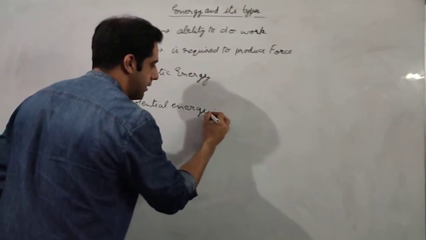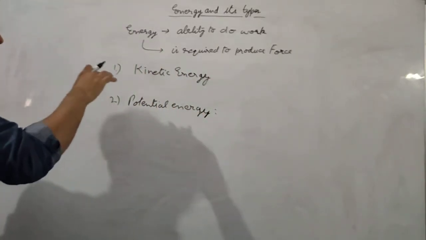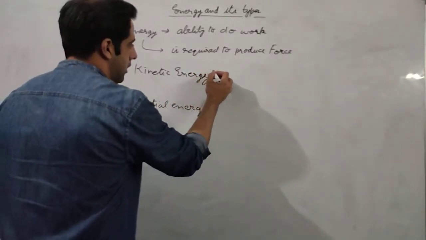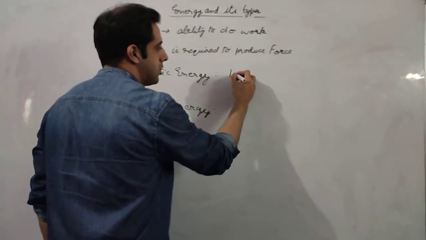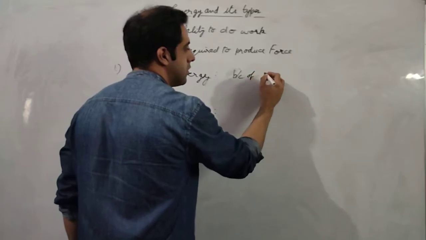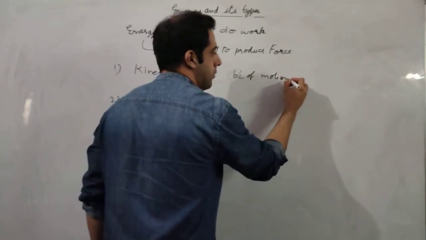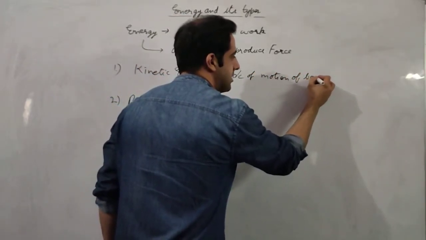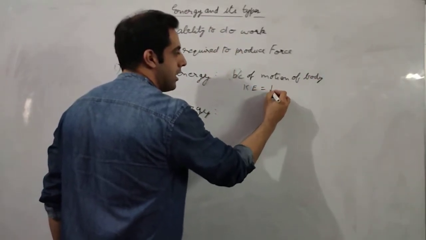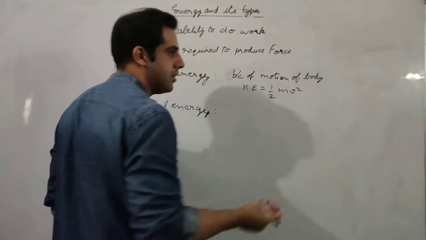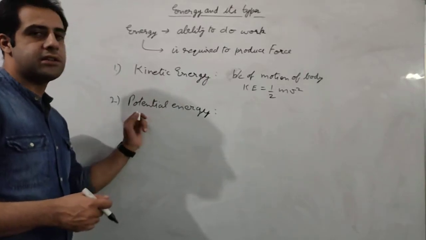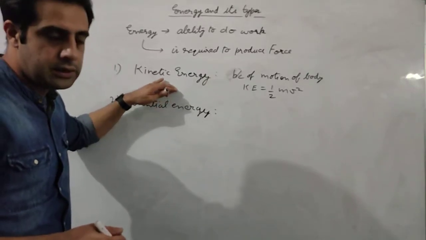Now you have already studied about these two. I'll just give you a brief summary, and then in upcoming videos we are going to apply these concepts. Kinetic energy, we know, is because of motion of a body. So any body which is in motion will have kinetic energy, and the formula for kinetic energy is half mv square.